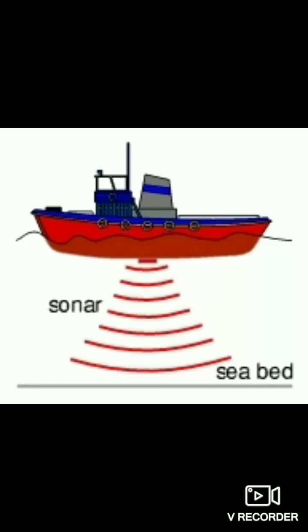So next, let us go to audible and inaudible sounds. Human beings can hear sounds of frequencies between 20 Hz and 20,000 Hz. This is called the audible range. Vibrations below 20 Hz and above 20,000 Hz are not audible to humans.